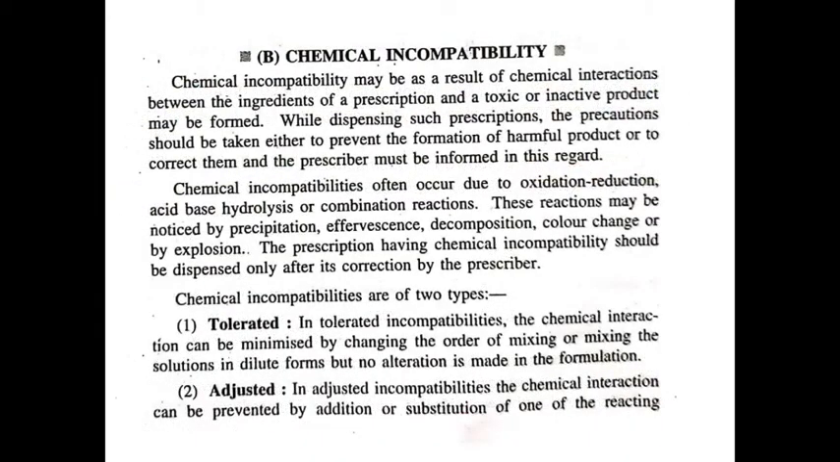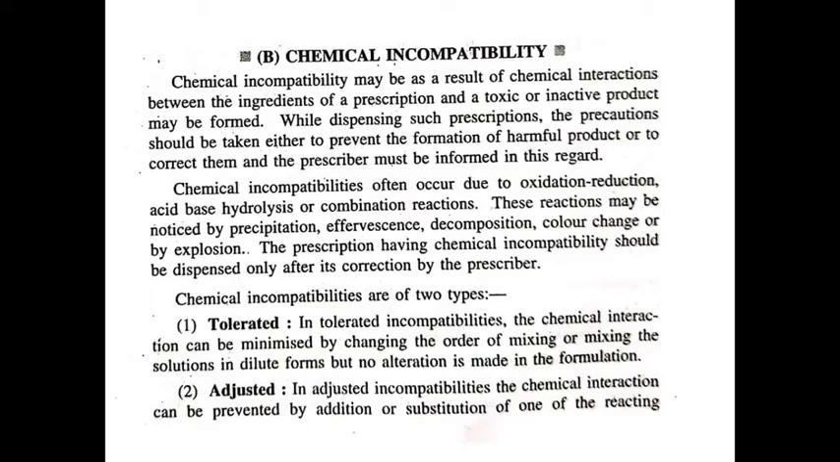Next type of incompatibility is chemical incompatibility. Chemical incompatibility is defined as a result of chemical interactions between the ingredients of a prescription, where toxic or inactive products may be formed. While dispensing such prescriptions, precaution should be taken either to prevent the formation of harmful products or to correct them, and the prescriber must be informed in this regard.